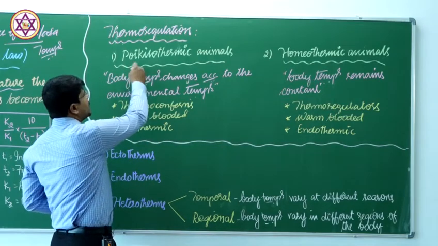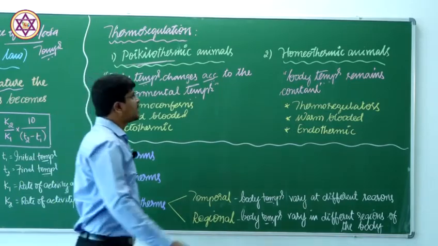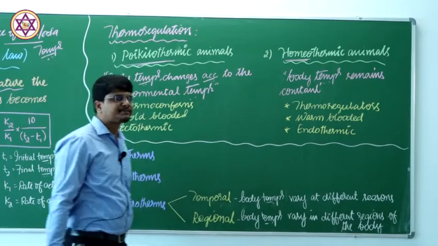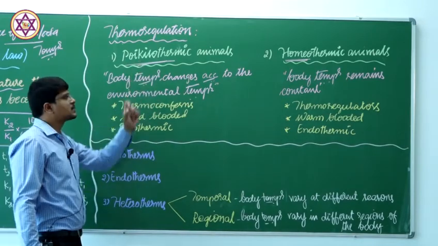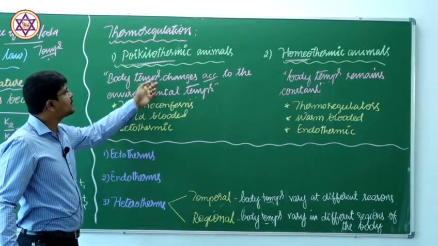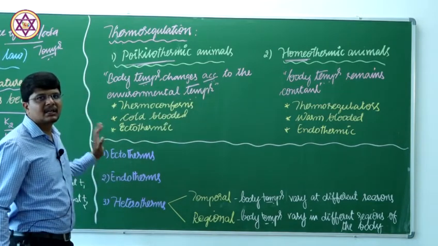One is poikilothermic animals. Another group of the animals are homeothermic animals. Let us discuss what the poikilothermic animals are. Poikilothermic animals are those in which the body temperature changes according to the environmental temperature.